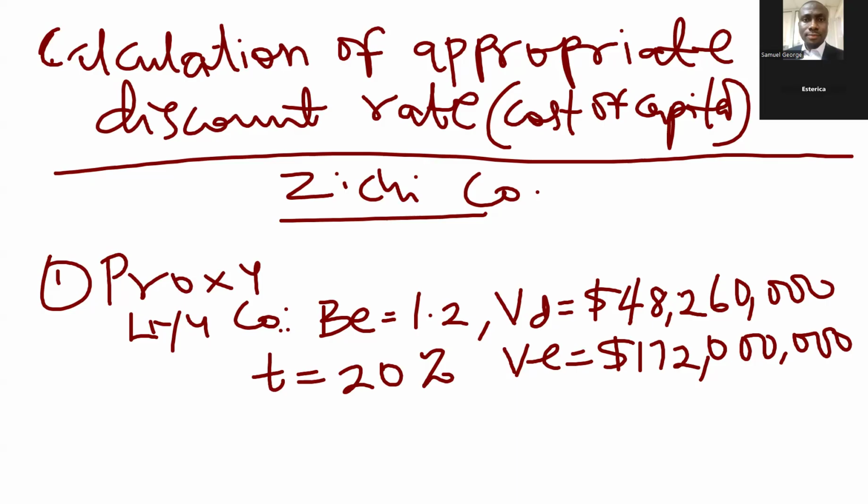Now, other things about Liu Co that we have here, let's put them down. We were told that Liu Co has two activities: environmentally friendly motor scooters and equipment for wind farms. I'm going to name them scooter and wind farm so that we can call them easily.